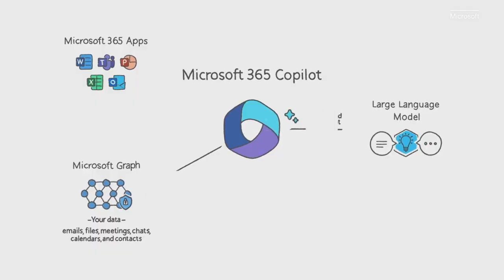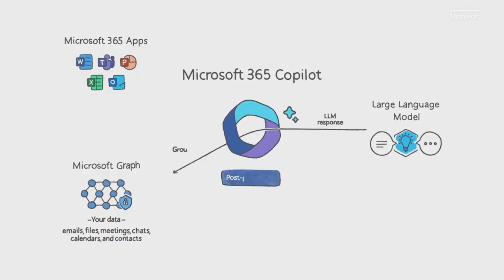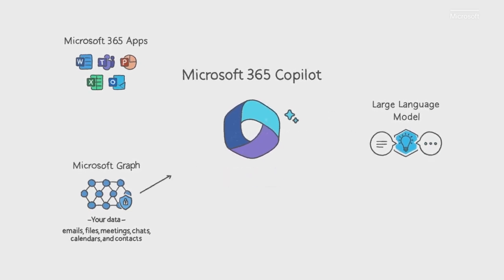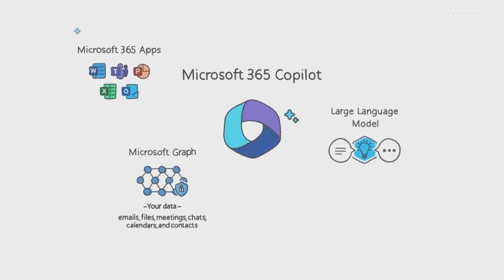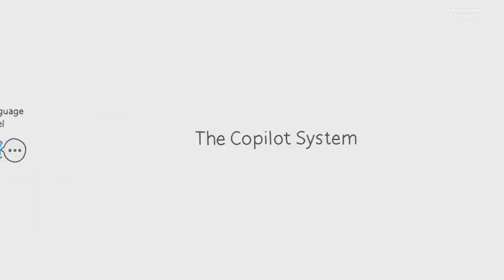Copilot takes the response from the LLM and post-processes it. This post-processing includes additional grounding calls to the graph, responsible AI checks, security, compliance, and privacy reviews, and command generation. Finally, Copilot sends a response to the user and commands back to the apps. Copilot iteratively processes and orchestrates these sophisticated services to produce a result that feels like magic.